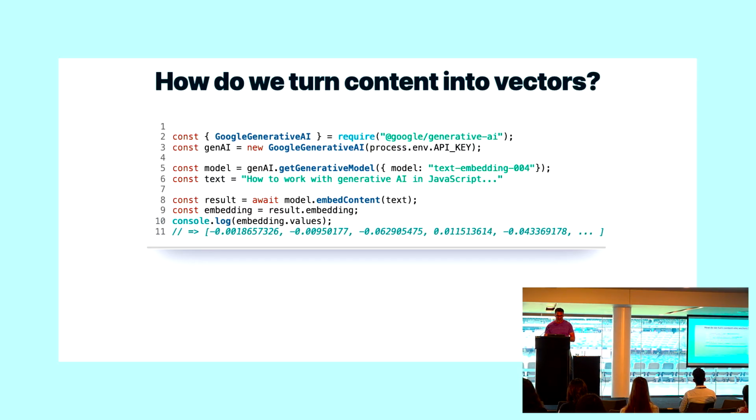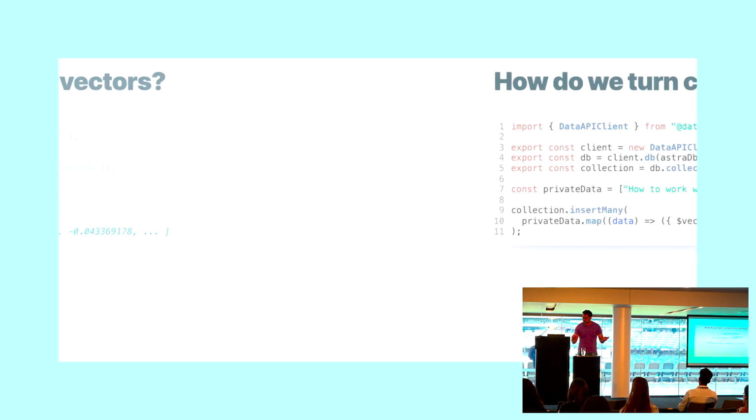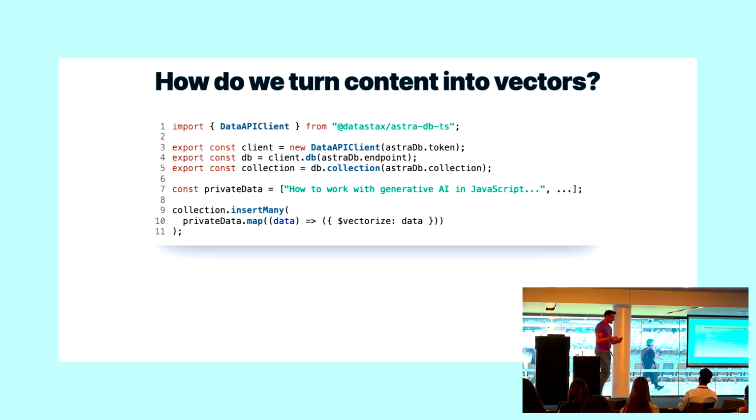We turn content into vectors via machine learning APIs normally. There are embedding APIs available from Google, from OpenAI, from other embedding-only providers, which is really interesting. They do some interesting work. But we also tend to want to store these vectors in a database, because we don't want to have all of our data in memory and do trigonometry on it all the time. Vector databases have indexes that allow us to do that more efficiently.